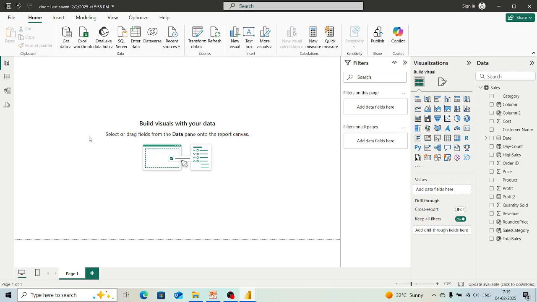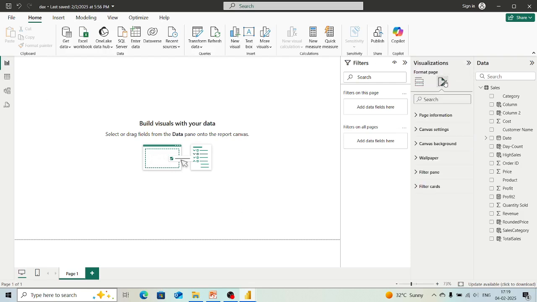But before that, if we want to insert any image into our dashboard, or change the color of our dashboard, where can we go? Here you can see the option we have is Format your report page. Report page means this is our report page.